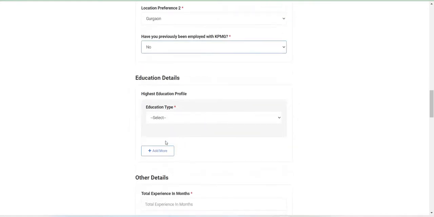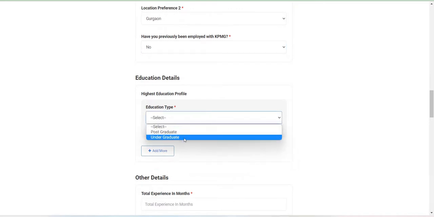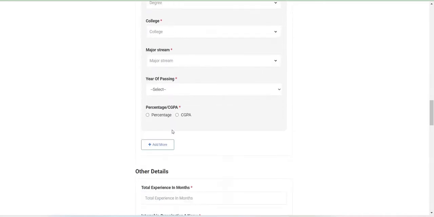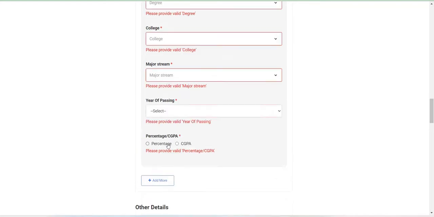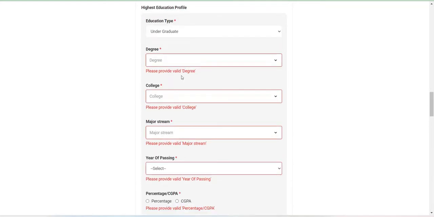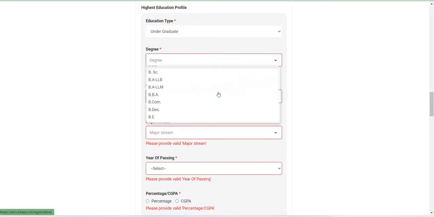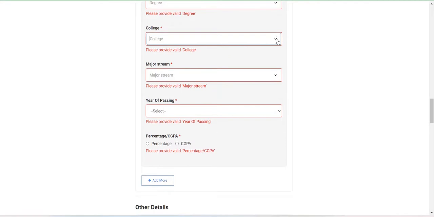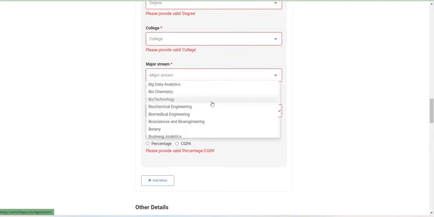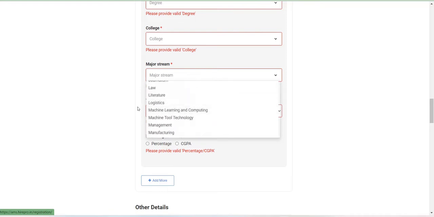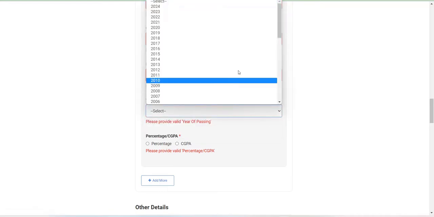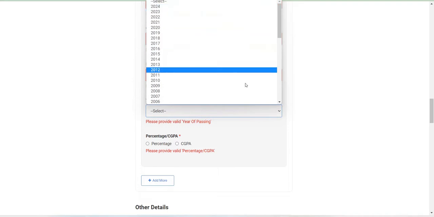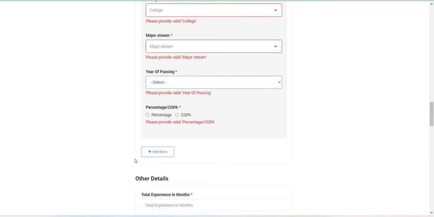No. You just want to give education type after filling your undergraduate. You just want to give postgraduate. If you have finished, you just want to give add postgraduate. While filling this degree, which degree you just want to click here, BE, BTech or BSc, and the college, if you search it here itself it may appear, otherwise you can click here also. Major stream, which department, all departments can apply for this role. Year of passing, from 2014 also they mentioned here, so up to 2014 they can apply.